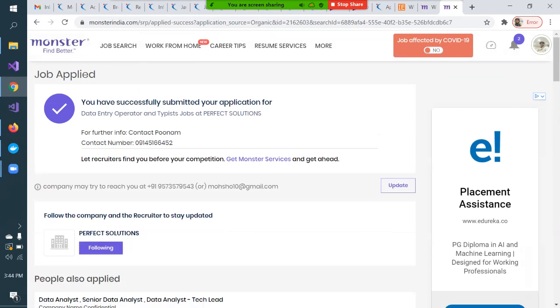So you can always text this HR. You can say, hi madam, I am so and so, and I have this much qualification. Recently I applied for the job opening listed on Monster in your company, Perfect Solution, and could you please review my profile? That is how you should talk professionally to the HR. And if the HR doesn't reply, you should send a reminder: hello madam, if you get time, can you please look into my profile? Or you can chat with this HR on WhatsApp, and there also you should send your resume as an attachment. That is how you should build your professional network, right?